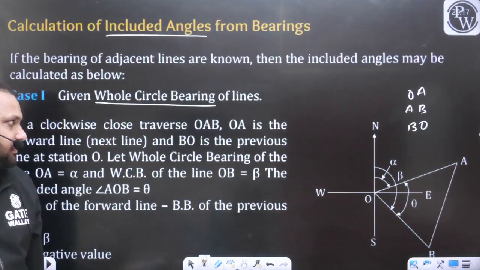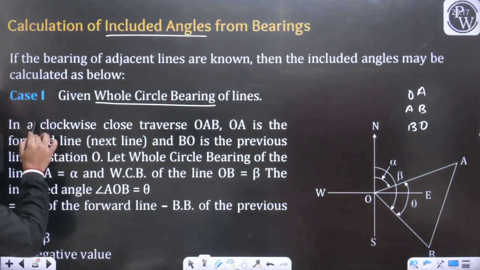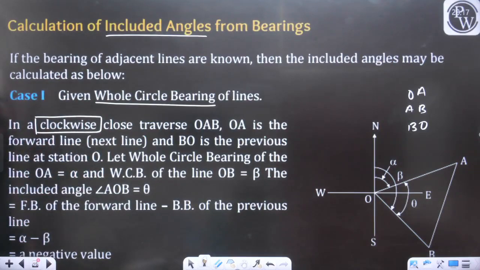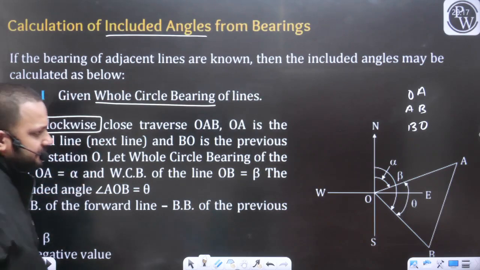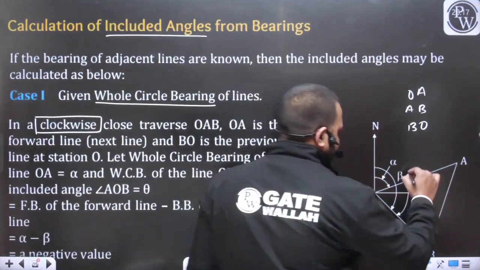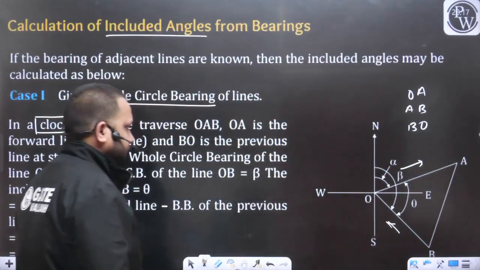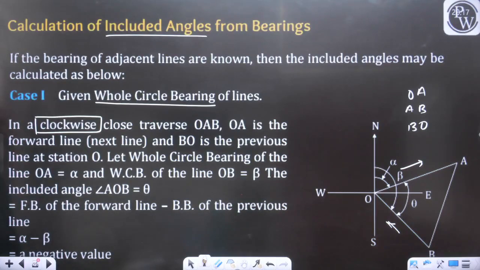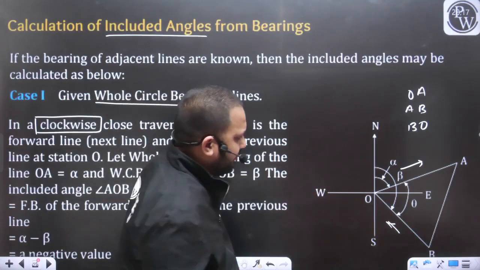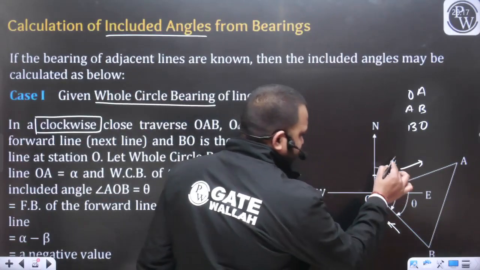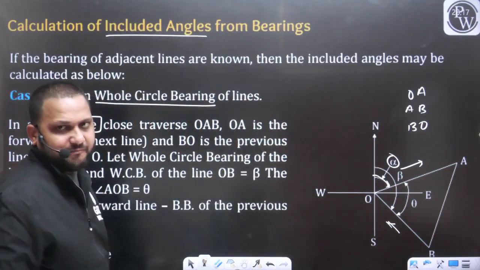Let's see. In a clockwise traverse OAB, as you can see in the diagram, OA is the forward line and BO is the previous line. If this is the clockwise traverse, this is the forward bearing and this is the back line, BO. Let the whole circle bearing of the line OA be alpha. This angle is alpha, and we know this angle.